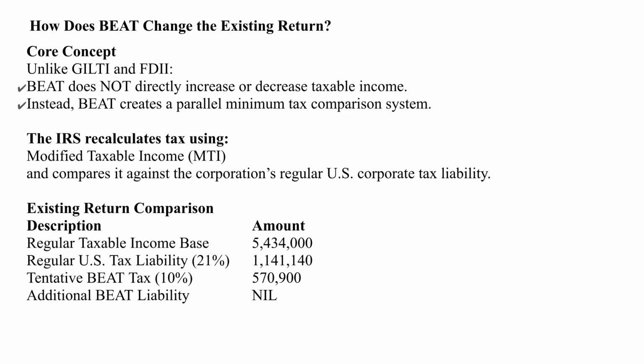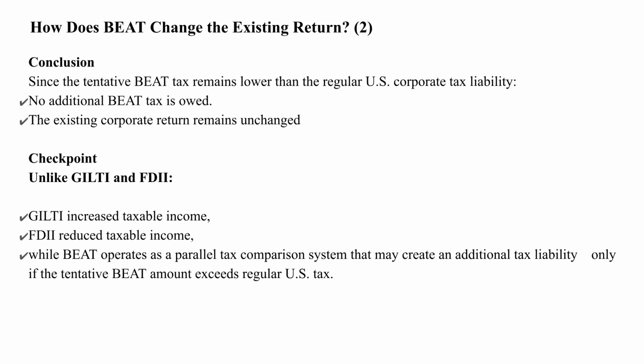Unlike GILTI and FDII, BEAT generally does not change taxable income. Instead, it creates a separate minimum tax comparison. Since regular tax remains higher than tentative BEAT tax, the corporate return remains unchanged. This highlights the policy difference between FDII and BEAT. FDII provides a tax benefit for qualifying foreign-derived income. BEAT serves as an anti-abuse provision designed to protect the U.S.